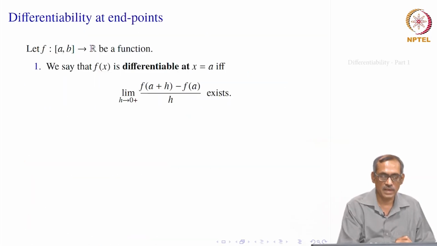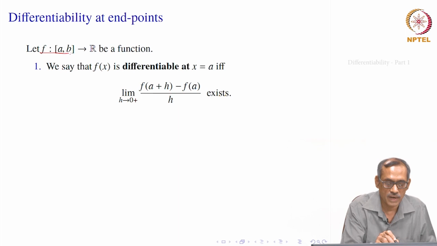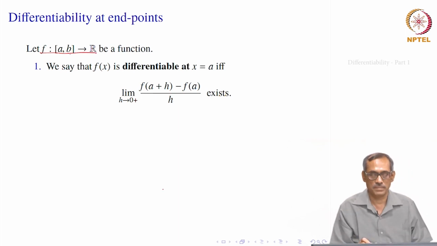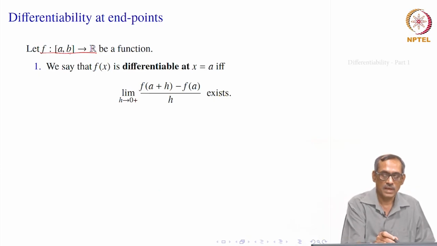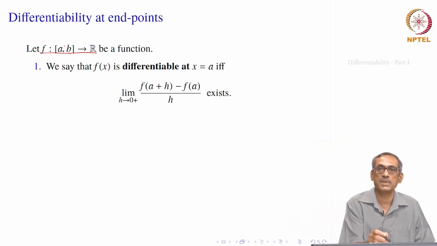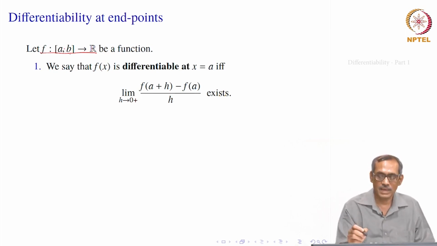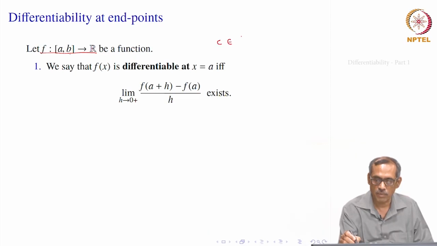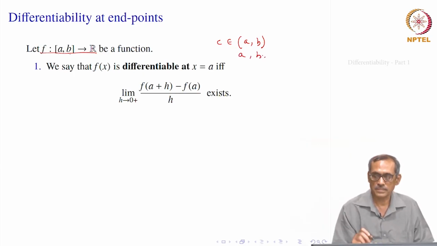Okay. So, let us consider a function defined on an interval [a, b]. See, in our definition of differentiability, when we are computing f prime c or finding out whether f is differentiable at c or not, c has to be an interior point of [a, b]. That means in this case c must be a point inside the open interval (a, b). So, there are other points in the domain of f, which are a and b. What happens at these endpoints?